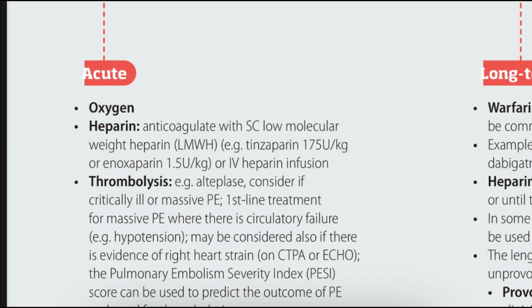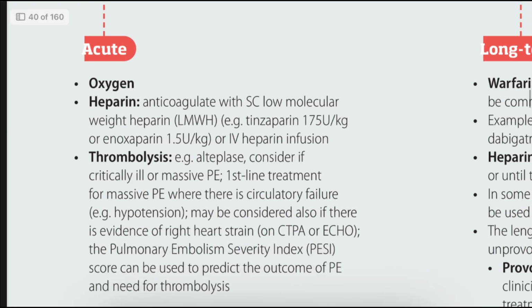The main goals of management are to prevent clot extension, prevent recurrence, restore pulmonary circulation, maintain oxygenation, and prevent death. In acute cases, we provide oxygen therapy. If the patient is hypoxic, we provide oxygen support and give intravenous fluids carefully. Then we monitor the patient hemodynamically, and control the pain with analgesics. If the patient is unstable, we send the patient to ICU care.